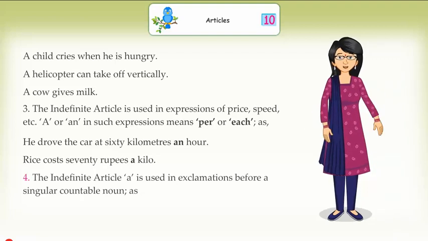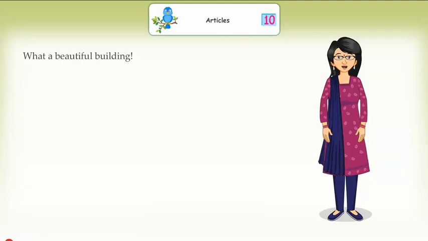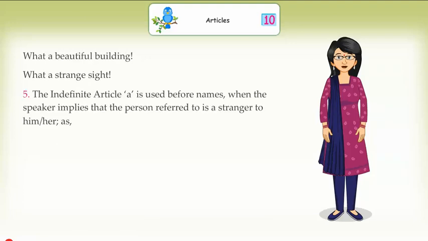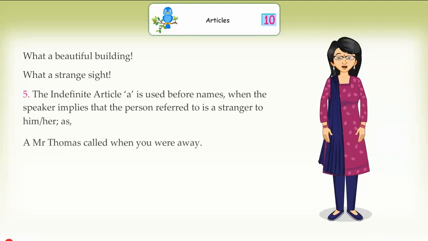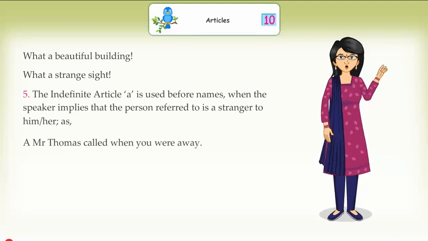The indefinite article a is used in exclamations before a singular countable noun, as what a beautiful building, what a strange sight. The indefinite article a is used before names when the speaker implies that the person referred to is a stranger to him or her, as a Mr. Thomas called when you were away.